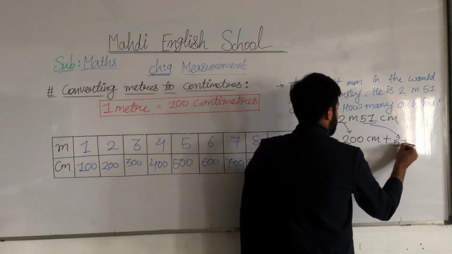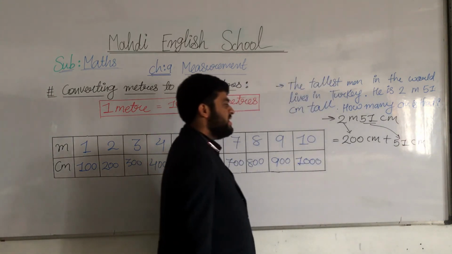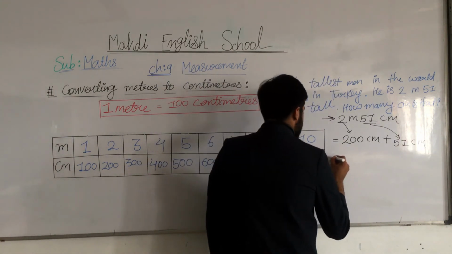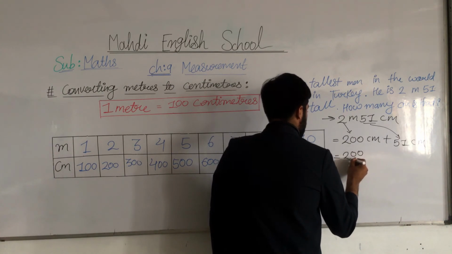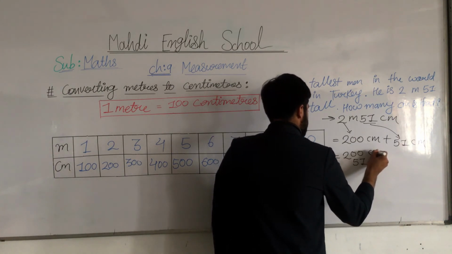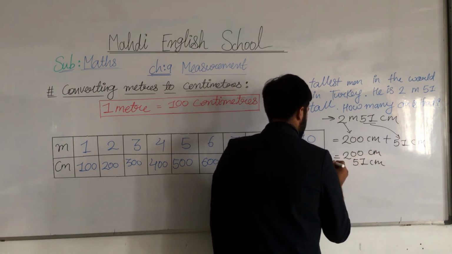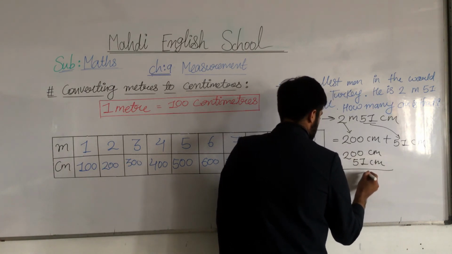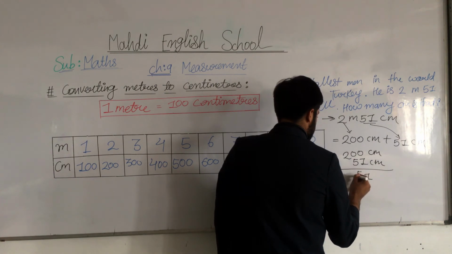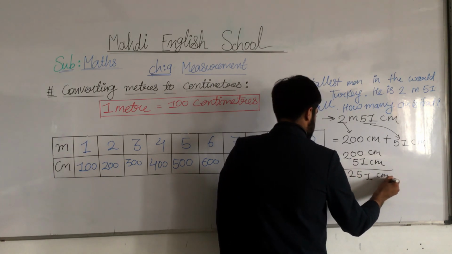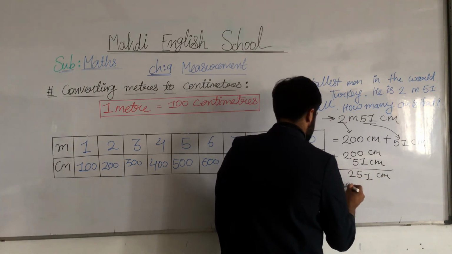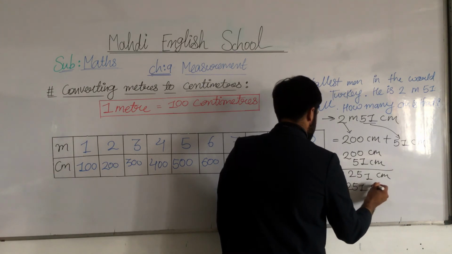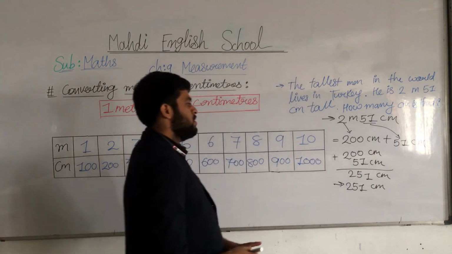So how can we write the answer? Here we add: 251. My dear students, what is the answer? 0 plus 1, 5. So the answer is 251 centimeters tall.